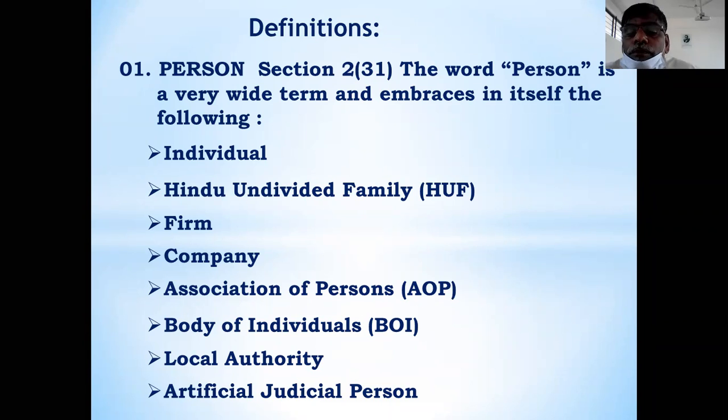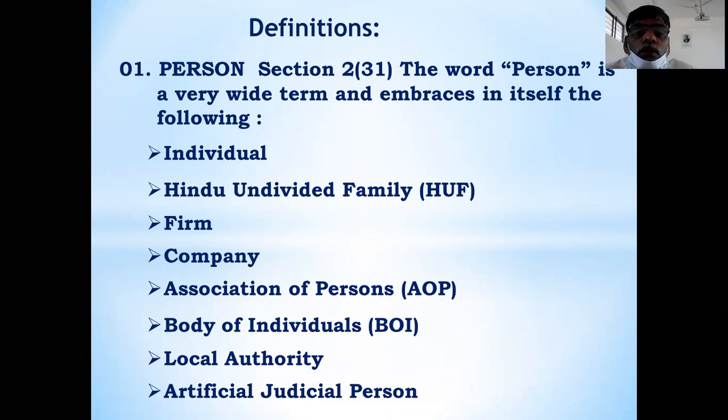The trusts are there. That income comes under the artificial judicial person. Okay. Tirupati Timmappa's property is managed and controlled by the trust. That trustee is the representative of the artificial judicial person.